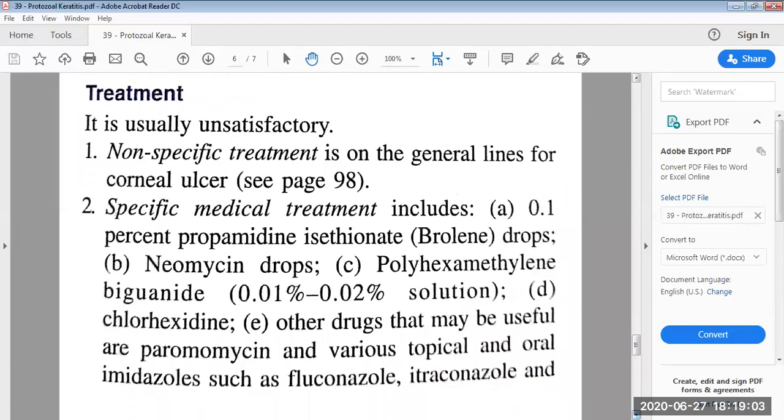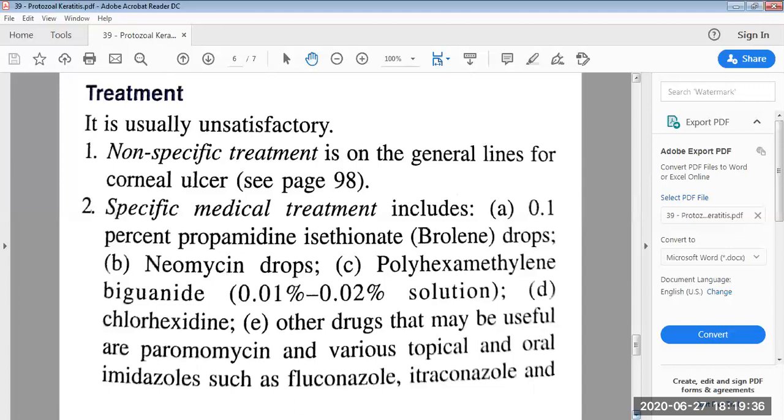First is the non-specific treatment. Non-specific treatment is on the general lines for corneal ulcer. What were the general lines of corneal ulcer? Cycloplegic drugs were given, systemic analgesics and anti-inflammatory drugs were given, and vitamins.